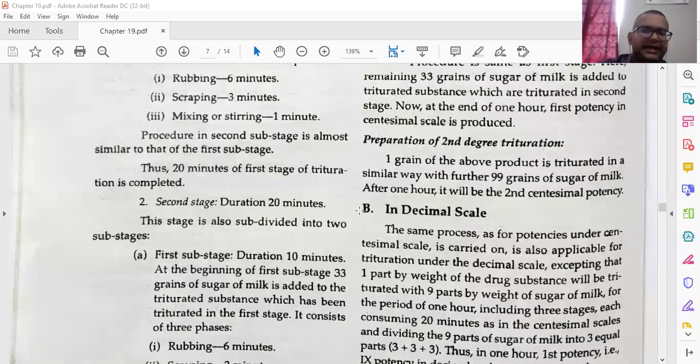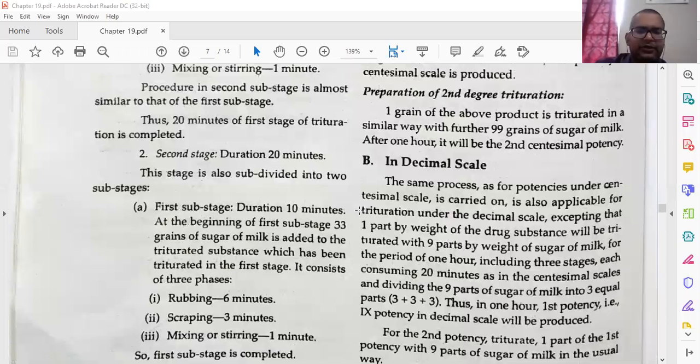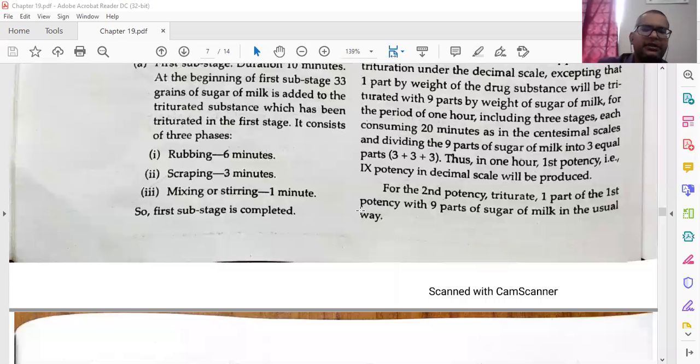added to the triturated substance which is being triturated in the first stage. It consists of the three phases: rubbing, scrubbing and mixing. All the things will be similar. You just have to understand the stages. Otherwise the whole process is similar: rubbing, scrubbing and mixing.